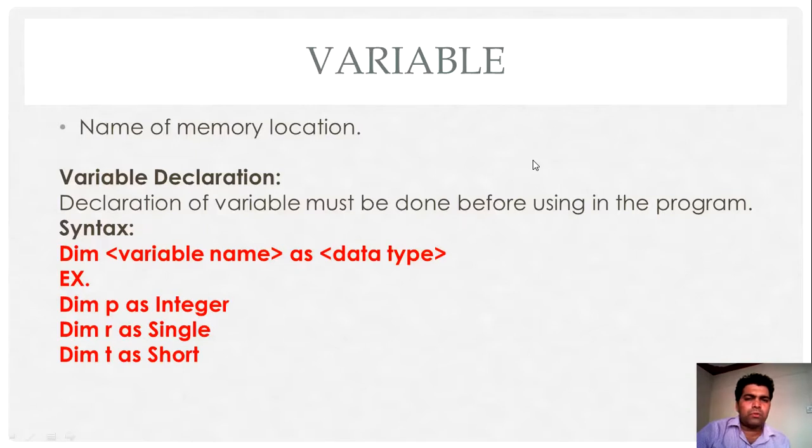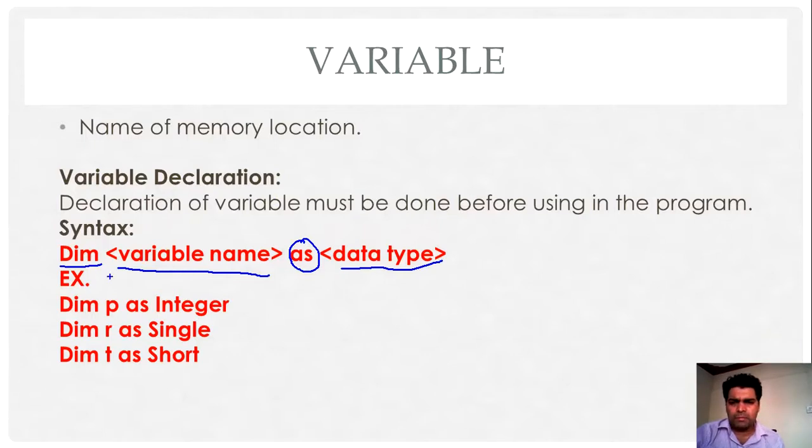Any variable that we are going to use in our program, we first have to declare it. There is a simple syntax of variable declaration in VB.NET. First you write the keyword Dim, which stands for dimension. Then you write the name of the variable. Then you write the As keyword. Then you write the data type available in VB.NET. That means whatever data type you want to declare, you write the name of that data type.